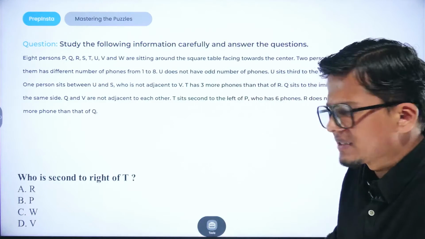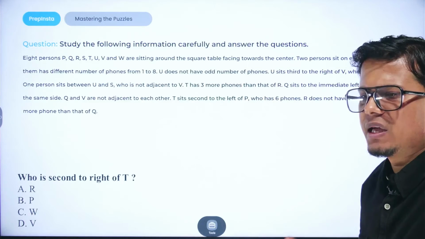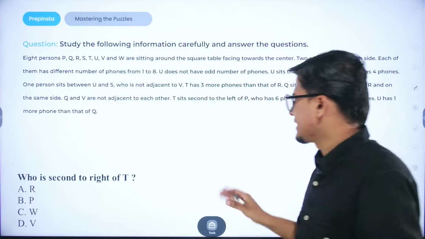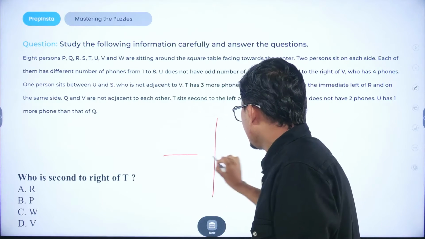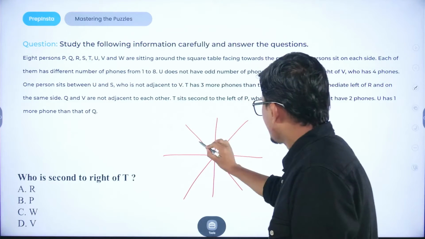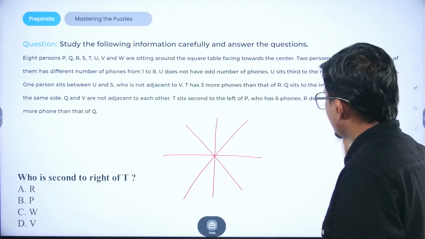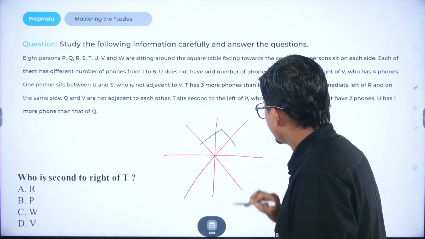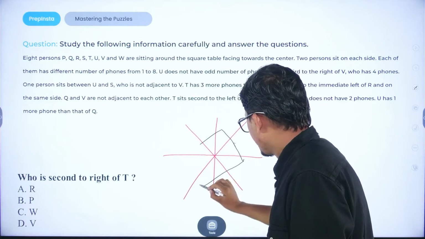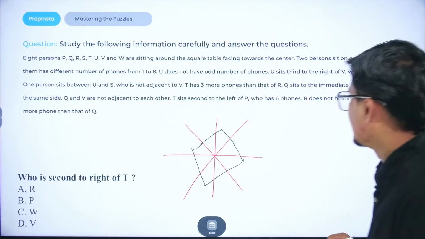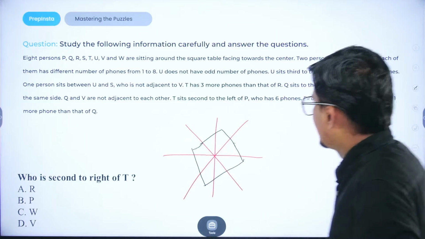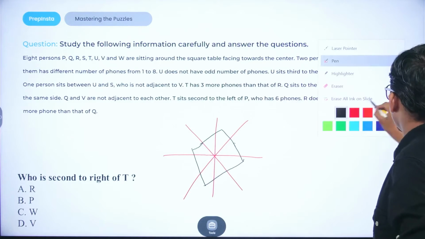First of all, you can understand what a square is and how the alignment of a square can be drawn. Just do it with the help of a circular base arrangement only. I'm just going to approach this question. This would be 4 persons, this would be an arrangement of 8 persons, right? All we can do is, you can check out here too we have a table structure, right? This could be the structure of the table. Then we have 2 people here and 2 people here. This could also be a structure of the table, right? Which is a square in shape, right?